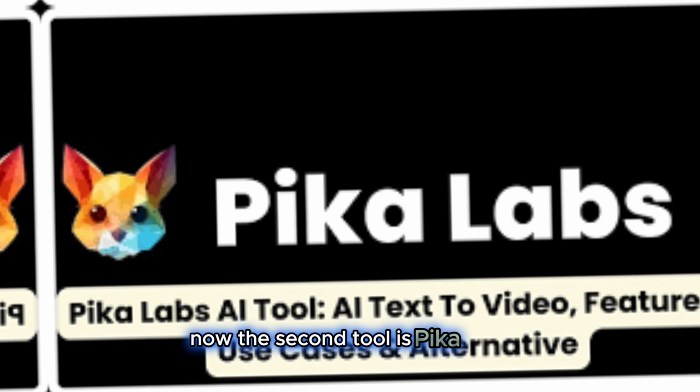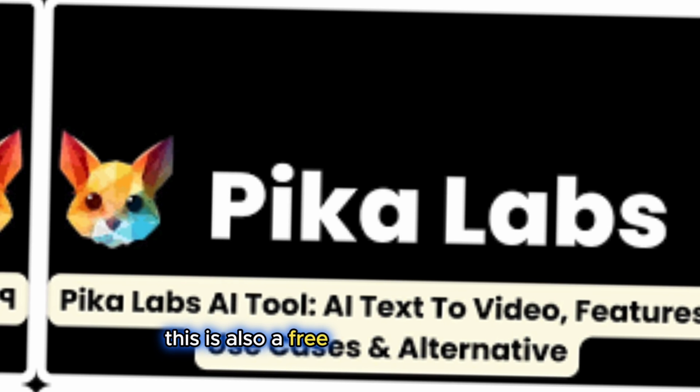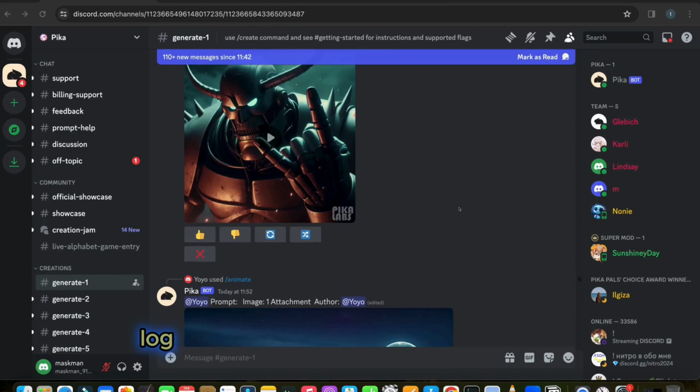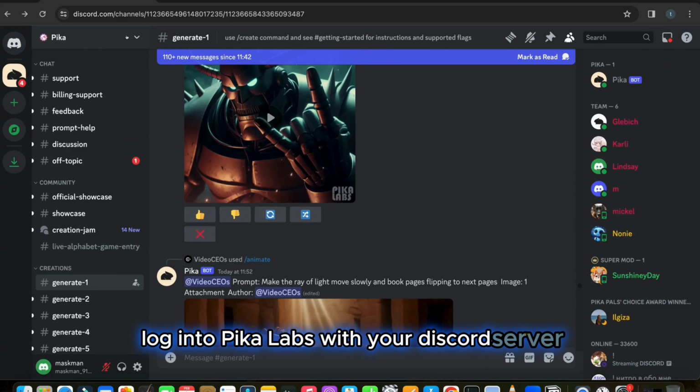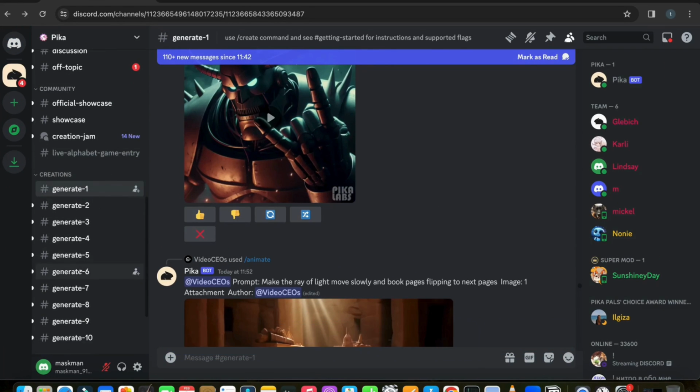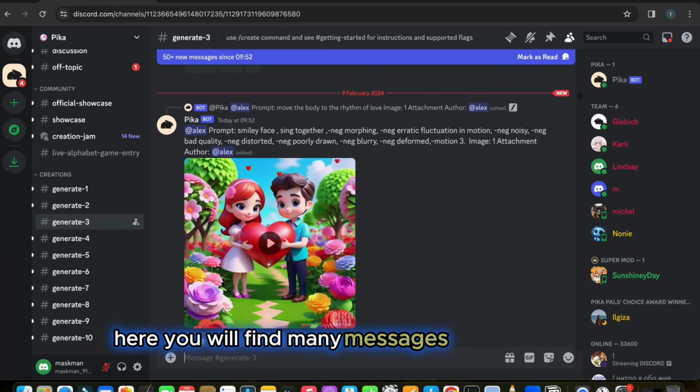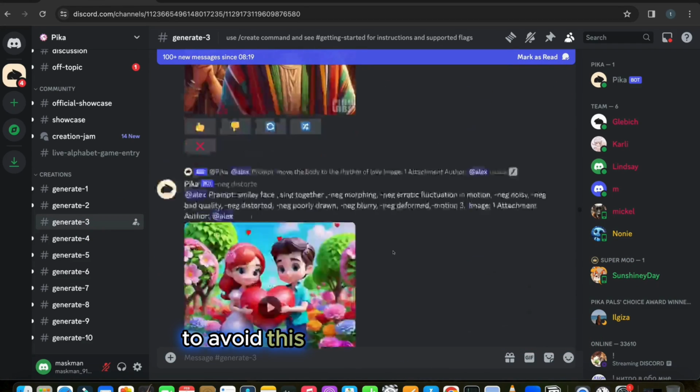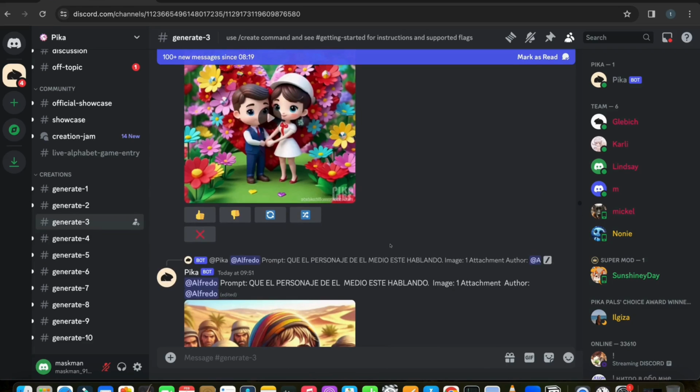Now the second tool is Pika Labs. This is also a free video generator tool. Log into Pika Labs with your Discord server and click any of this generate room. Here you will find many messages on each room. To avoid this, I will show you a trick.